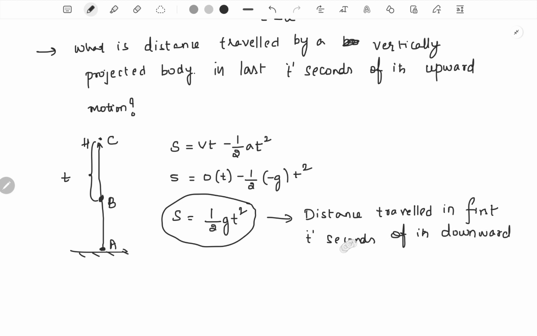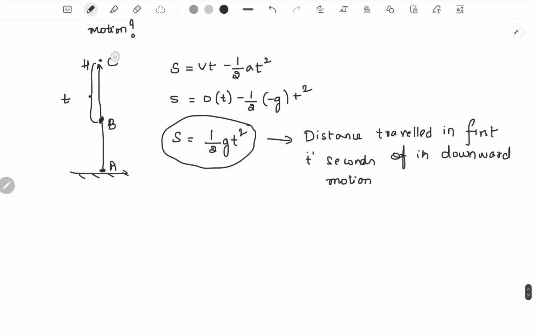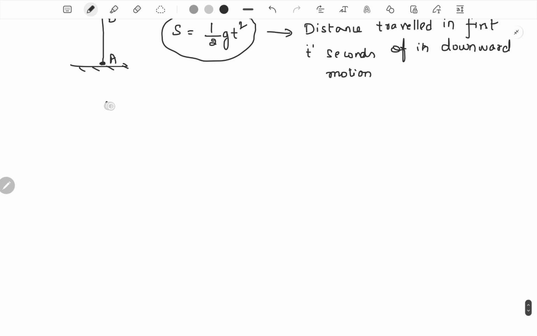We can prove it in simple terms. Once it reaches point C, its velocity would be 0, then it would start to fall downwards. So it's like a freely falling body. Velocity at the highest point is 0. In the first t seconds of its downward motion, let's say it goes from point C to point D. So let's calculate the distance from C to D.